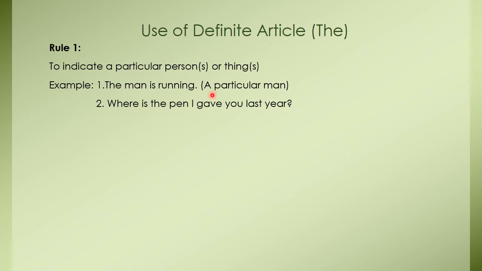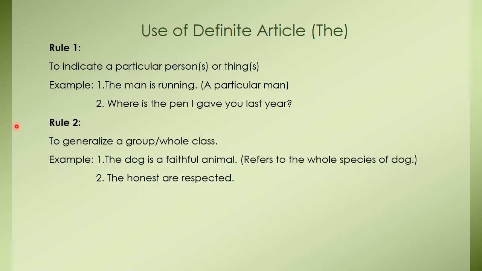So here a particular man is mentioned, right? And similarly, where is the pen I gave you last year? A particular or a specific pen is mentioned. So to indicate a particular thing or particular person, we usually use "the".